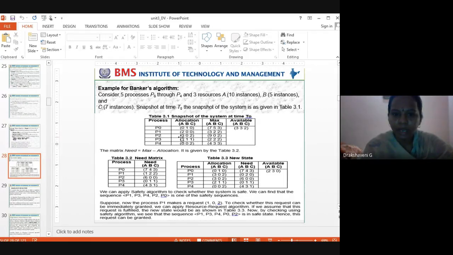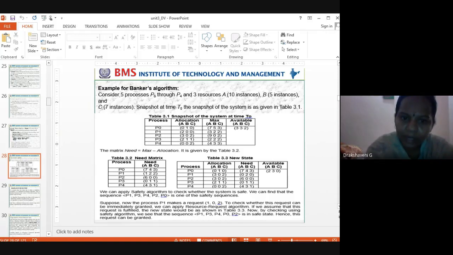How many printers are already allocated for the five processes?